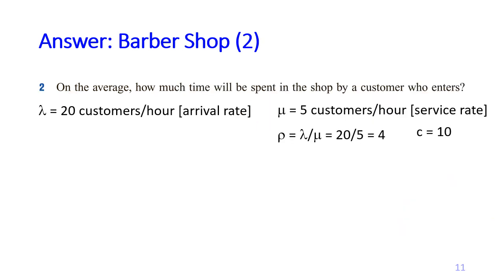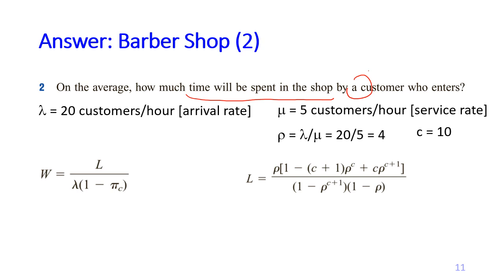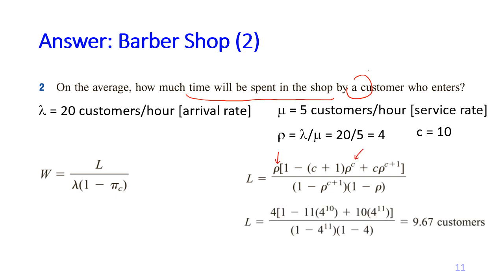On the average, how much time will be spent in the shop? How much time is spent in the shop by a customer? Okay, so this is asking about the W. Here is the formula for W. We need to calculate the L first. This is the L. We have all the values that we need for rho and for c. Just plug in the numbers and then go back to W, and then we get the answer, 1.93 hours.